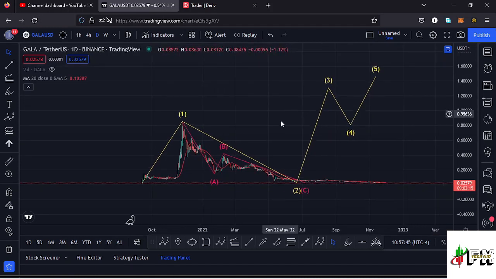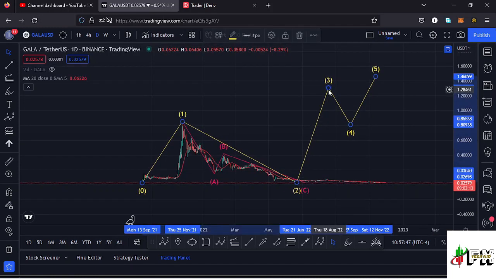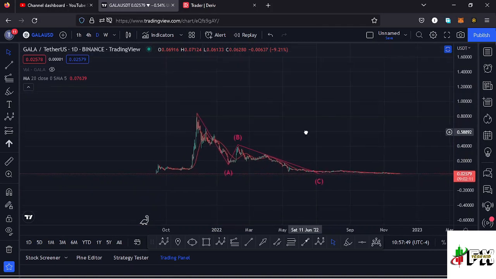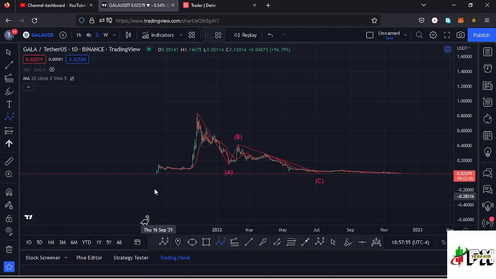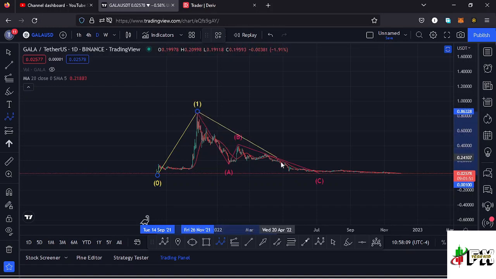And for the new subscribers, I want to give you a brief of what has been happening here on the Gala games chart. From these low prices that we had been trading within, we saw a very nice bounce to the upper side, which has been obeying the Elliott wave structures, having that wave 1 to the upper side, taking us to an all-time high at around the $0.86 mark. After seeing the all-time high, we have been seeing lower prices in this massive ABC corrective movement that I have over here in red, which has now taken us back to around the $0.23 mark.